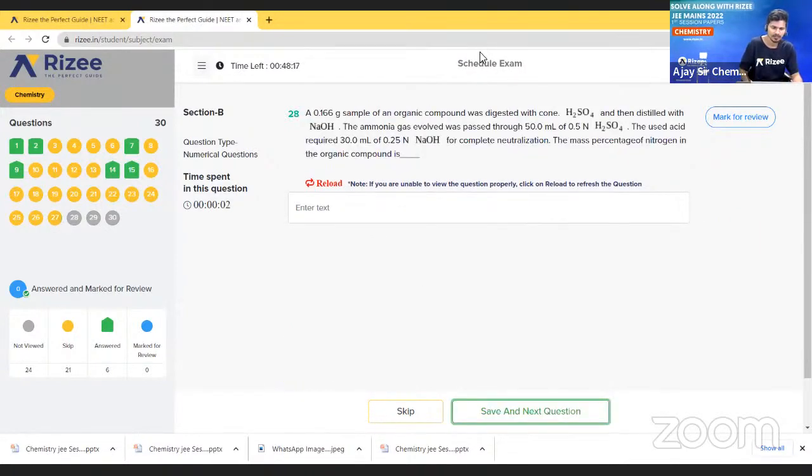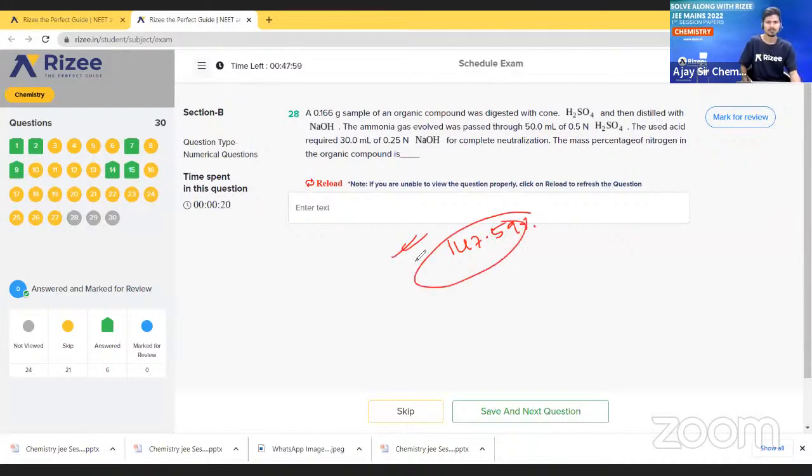Next, 28th. What is the correct option for the 28th question? So we have to find. What is the answer we will get here? Here we will get 147.59%. What answer we will get here?